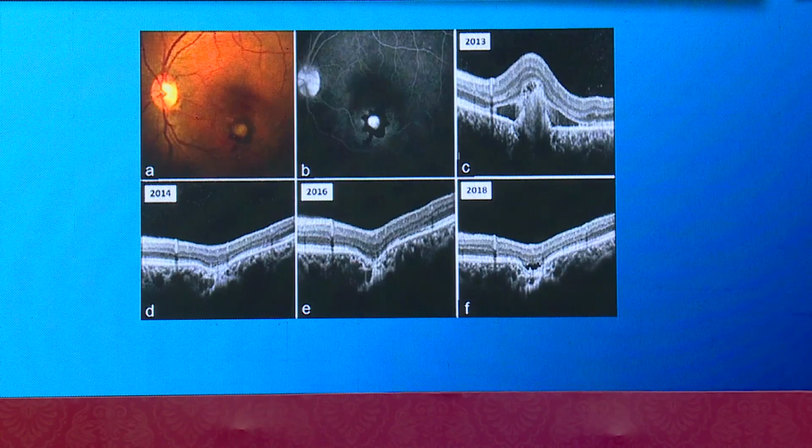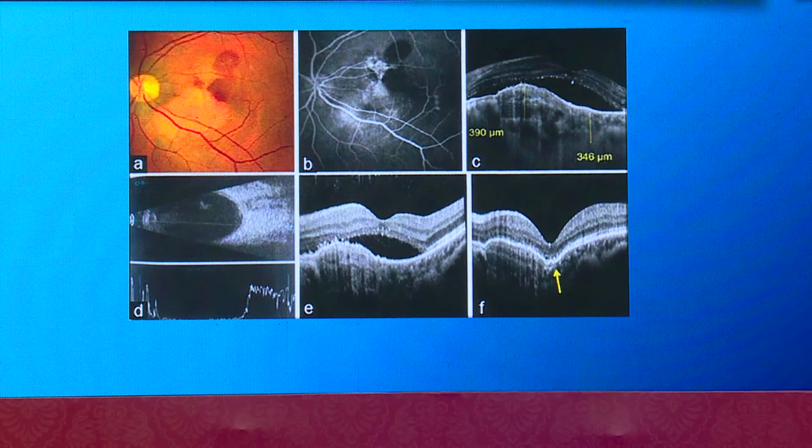This is another case where there is classic CNVM leaking in the late phase with subretinal fluid, and after treatment it became dry here. The FCE is there, a conforming type of FCE is there, and later it became non-conforming. So the transformation from non-conforming to conforming, and conforming to non-conforming, can happen in focal choroidal excavation. This should not be mistaken as a recurrence.